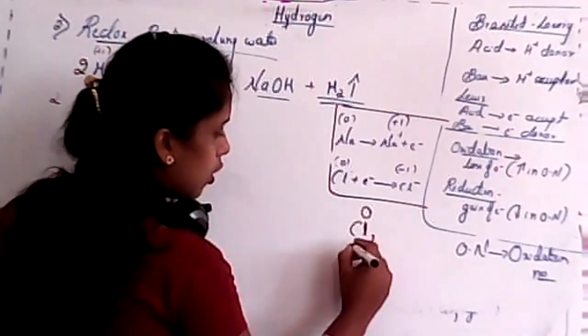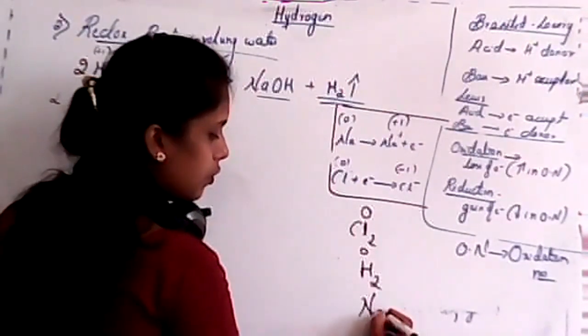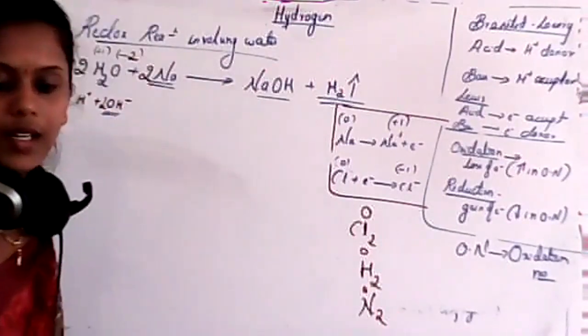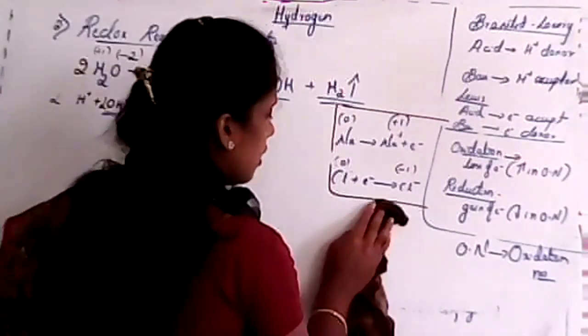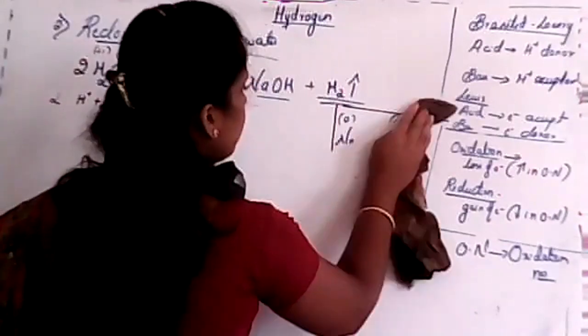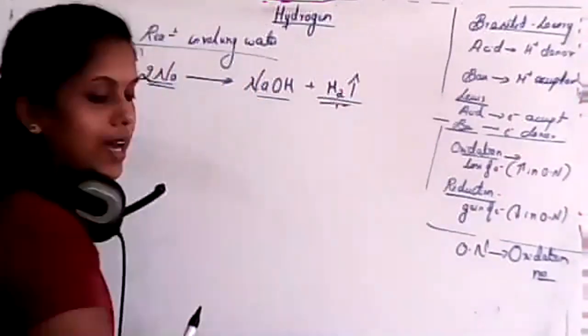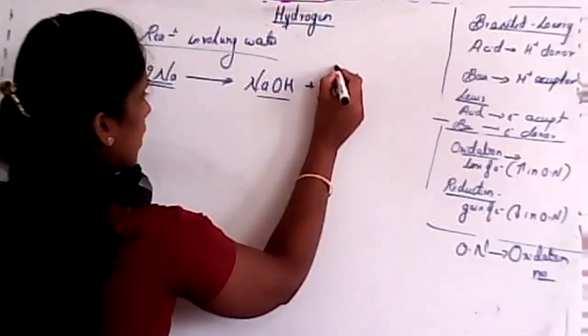If I consider H2, its oxidation state is 0. If I consider N2, those are nothing but elementary state elements. So that's why we consider it as 0.